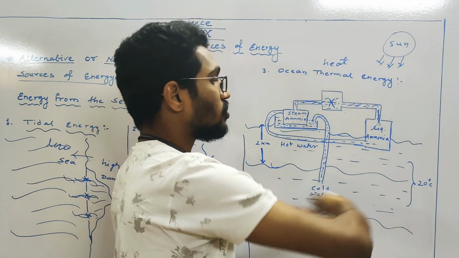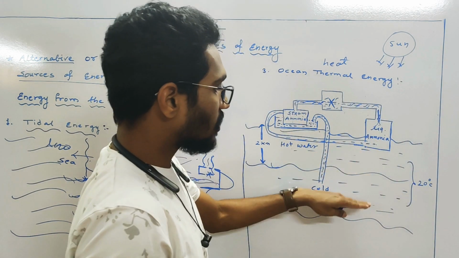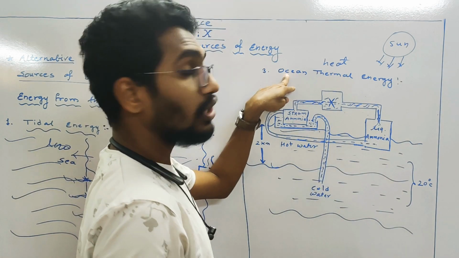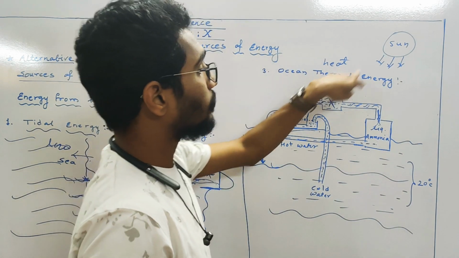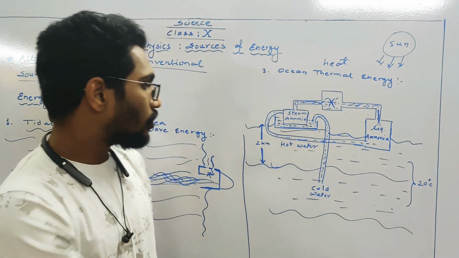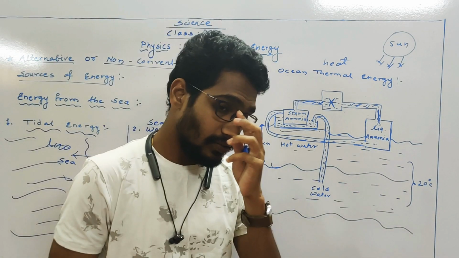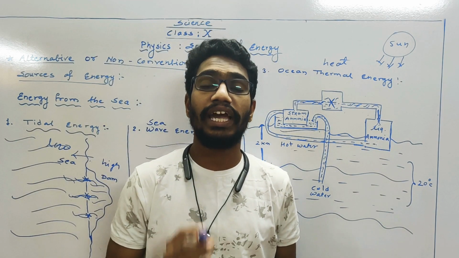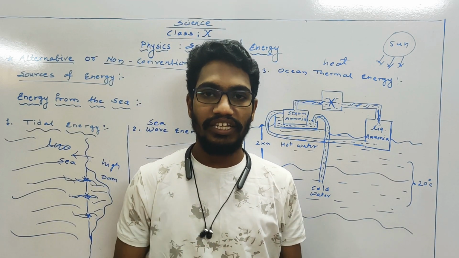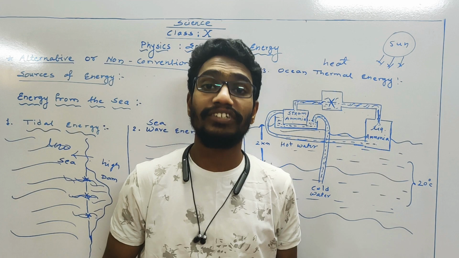In this way the process goes on and we can utilize the temperature difference between the two layers of the ocean, called as ocean thermal energy. But during all these three processes we are not getting the exact amount of energy at all times, because these conditions are natural conditions.